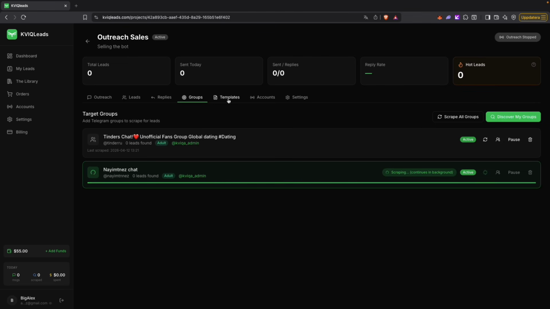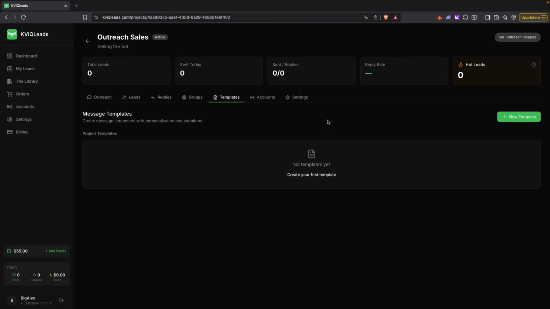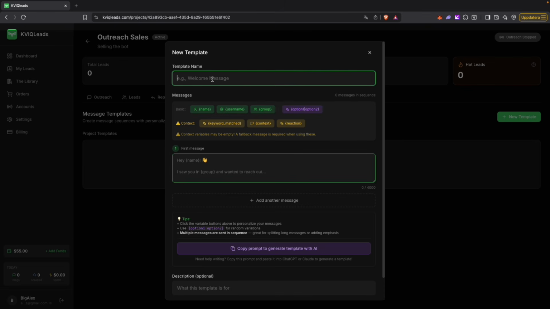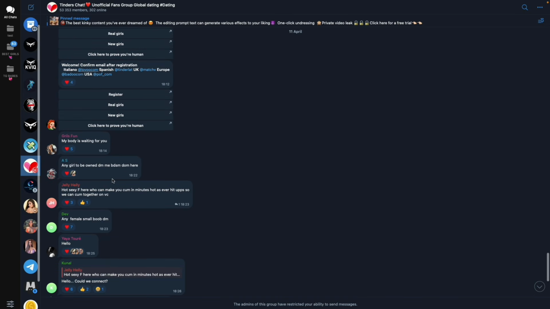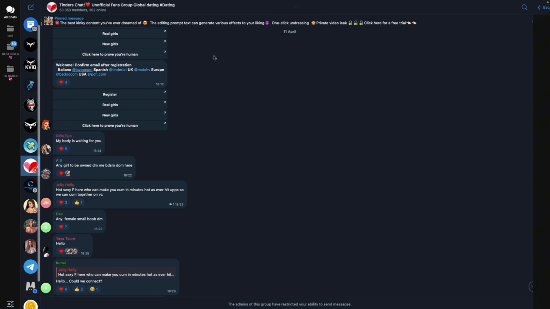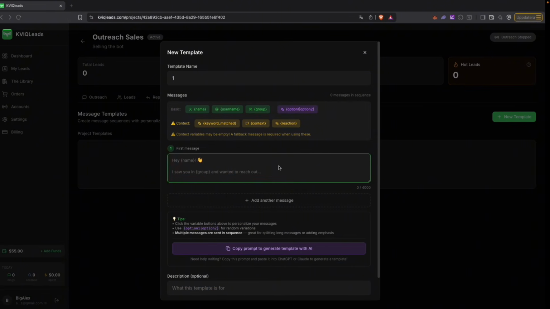So now you're going to head over to templates, and we're going to make a template for the second group we found. So we're going to hit new template, and I'm just going to call this one 1. So in this group, you can obviously see that there are a bunch of people talking a bunch of personal stuff here. So any girl want to be owned, this guy needs a custom message to get attention. All right, so we can see this.